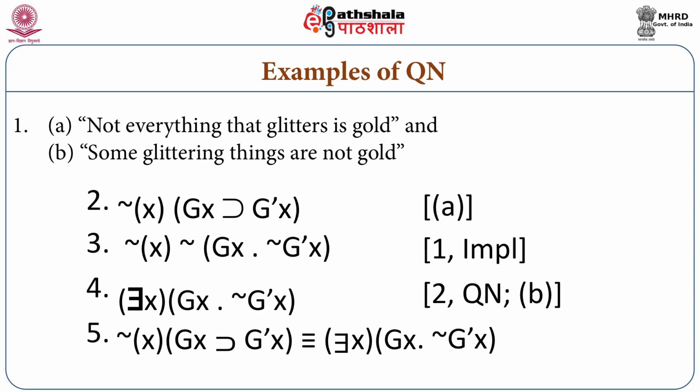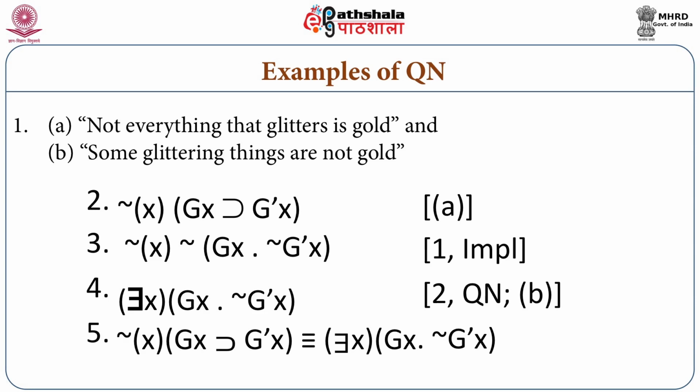That is, I am trying to show the equivalence of implication and conjunction, and then appropriate replacement. Now fourth, by logical equivalence, which is quantificational negation, the rule we have just seen, in the fourth step universal quantification can be replaced by existential.